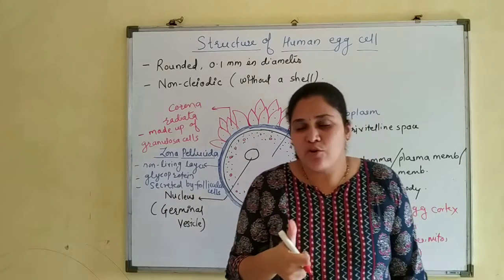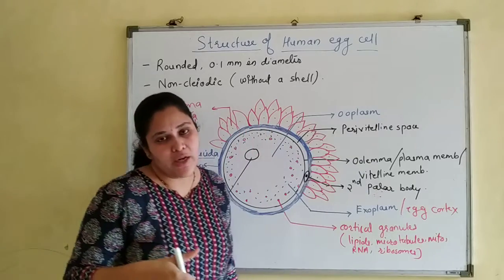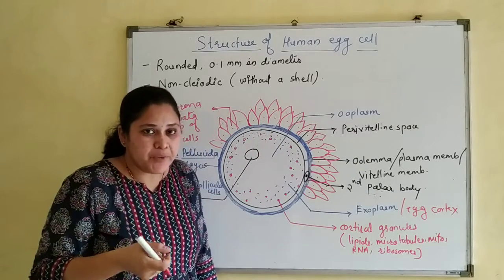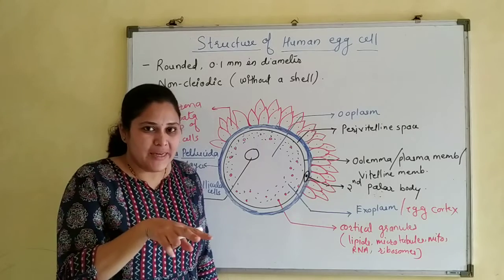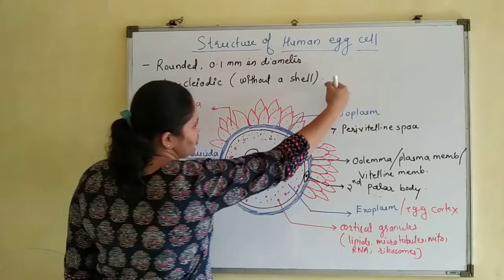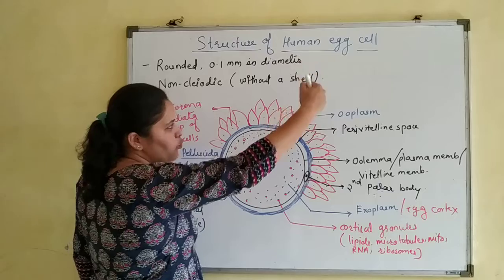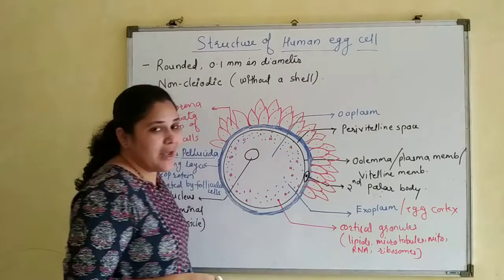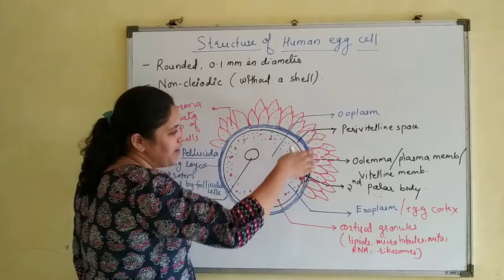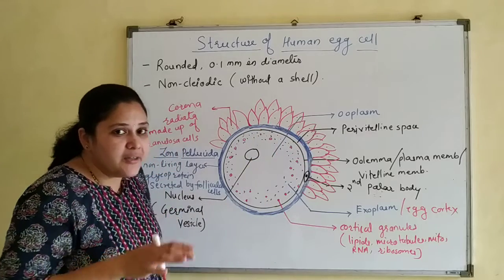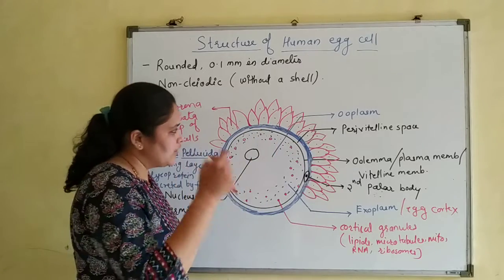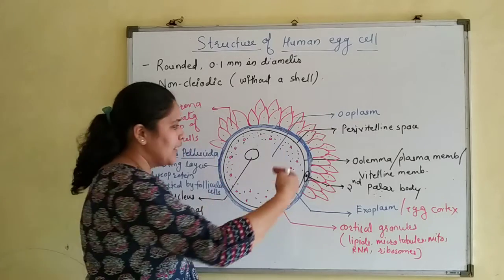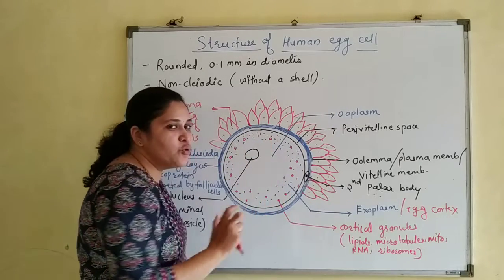First one, hyaluronidase. What does this hyaluronidase do? It dissolves the cementing material between corona radiata cells. See, when a sperm is trying to fertilize the egg cell, that sperm has to pass through these many barriers. These are hurdles in its path. So that sperm has to digest these wall layers. Only then can it reach the egg nucleus.